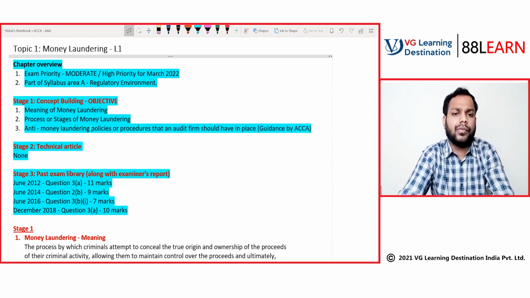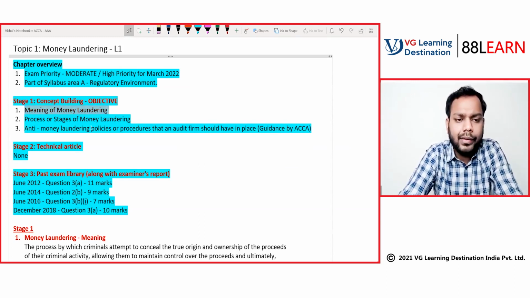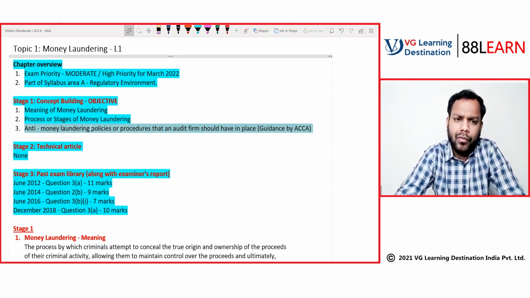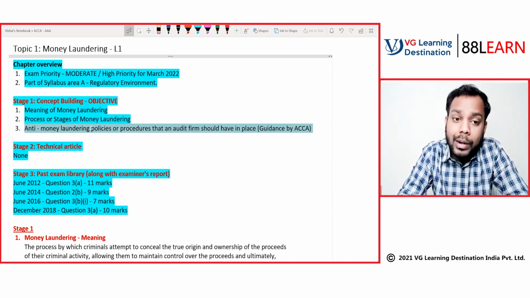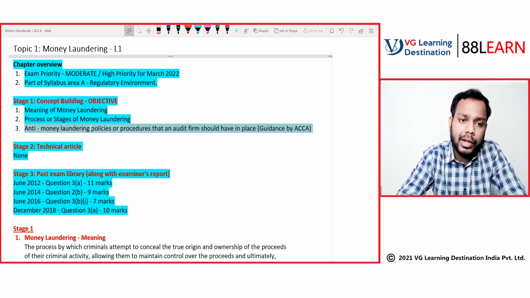From an examination perspective, what is important is the meaning of money laundering, and the anti-money laundering procedures or policies that an audit firm should have in place. But whenever you have to understand anti-money laundering, you have to first understand how money laundering is done.